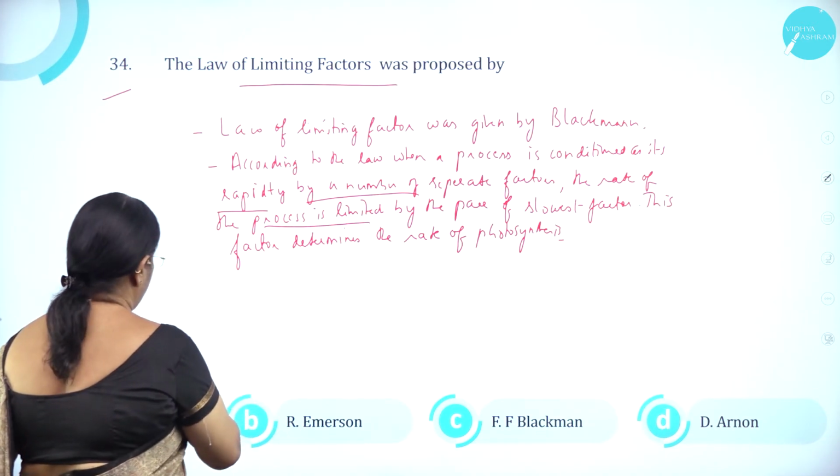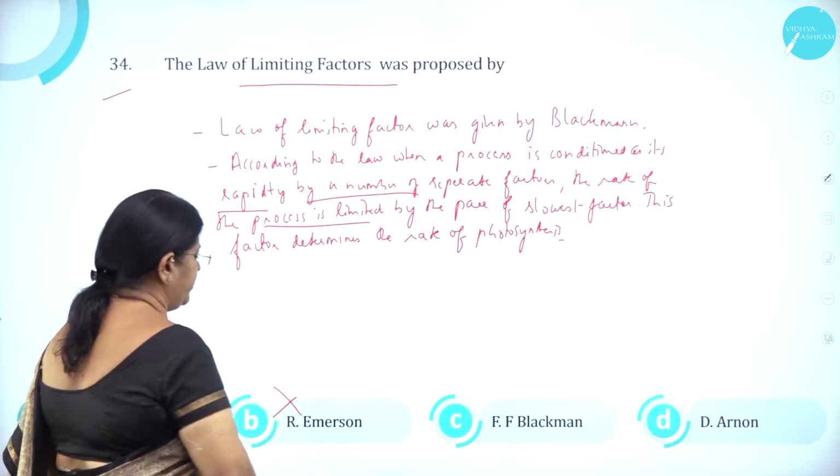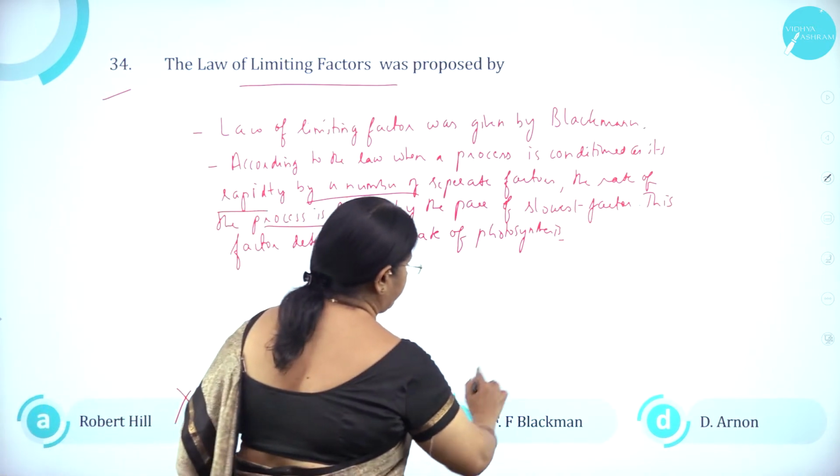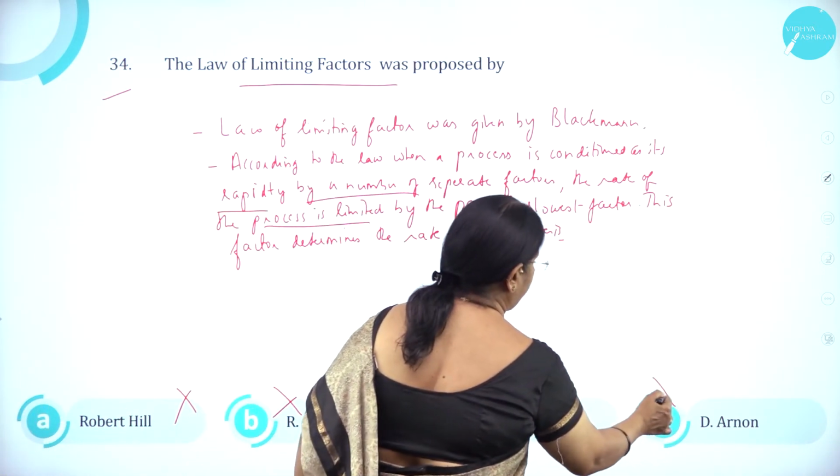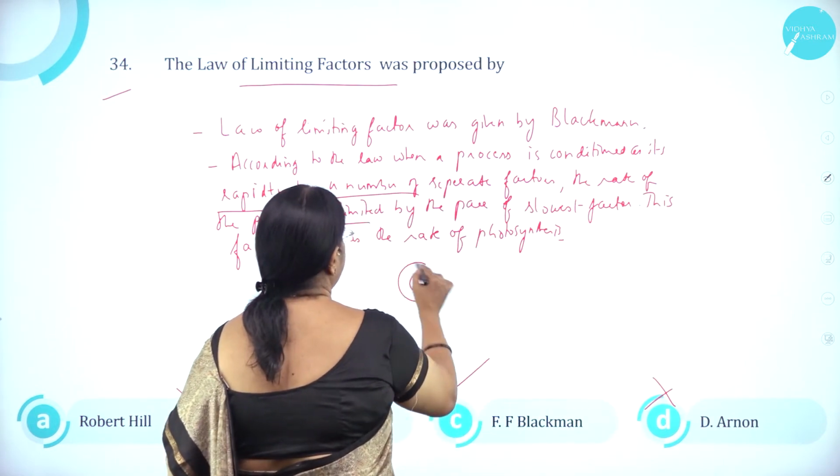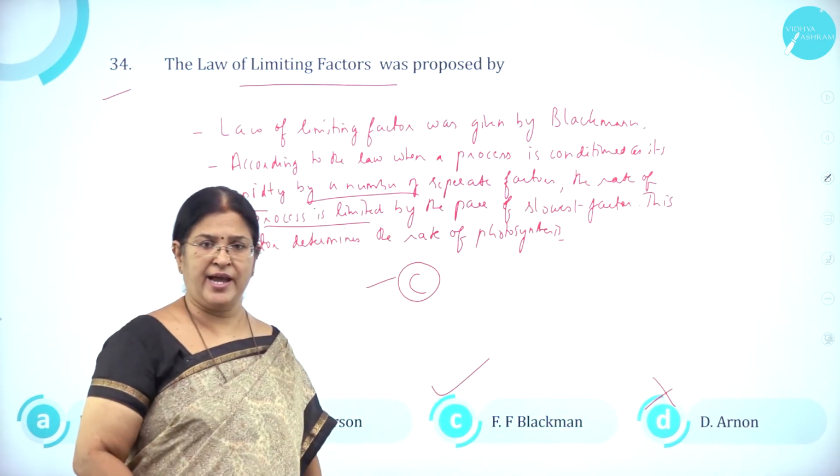So option A, Robert Hill is wrong. Option B, Emerson is wrong. Option C, F.F. Blackman is correct. Option D, Arnon is wrong. So option C is the right answer.